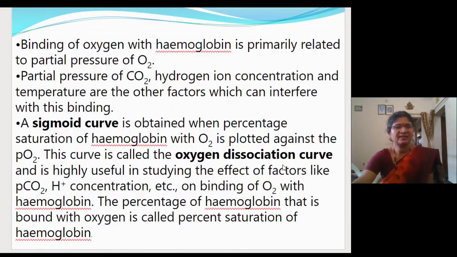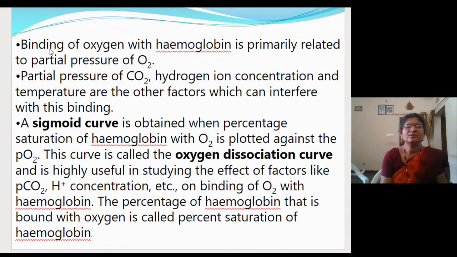In the next slide this explanation only is there. So what explanation is there? Binding of oxygen. Binding of oxygen with hemoglobin is primarily related to the partial pressure of oxygen. In the previous class we have seen the partial pressure of oxygen will affect the binding. And the major factor is the partial pressure of oxygen.